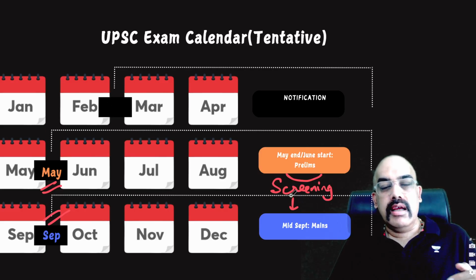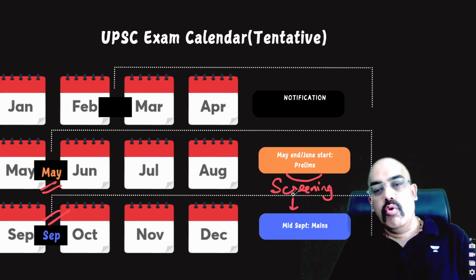If you have not cracked prelims, the story is over. Go back to point zero. Only if you crack prelims, if you make it through the cutoff list, then you go to mains.